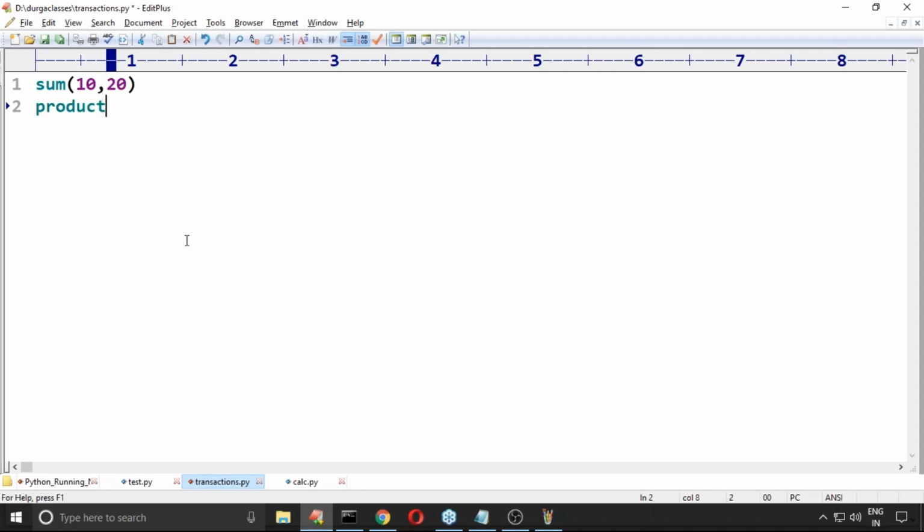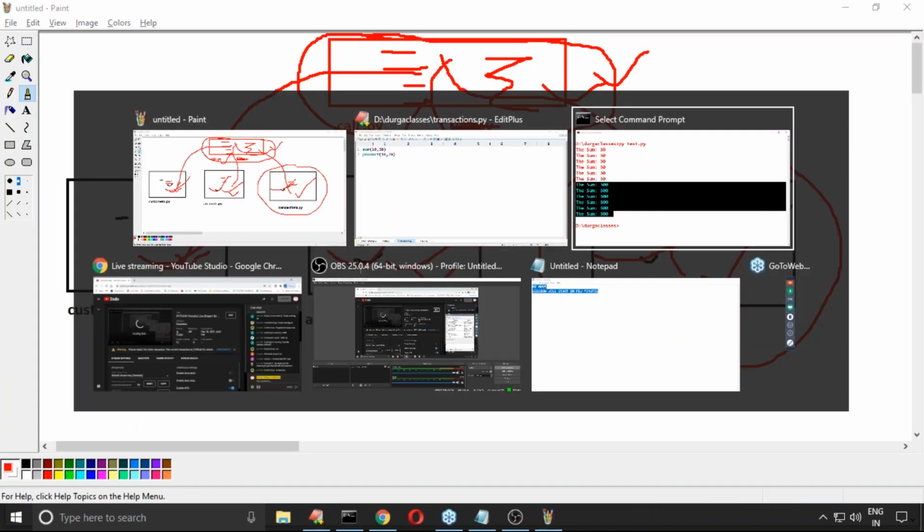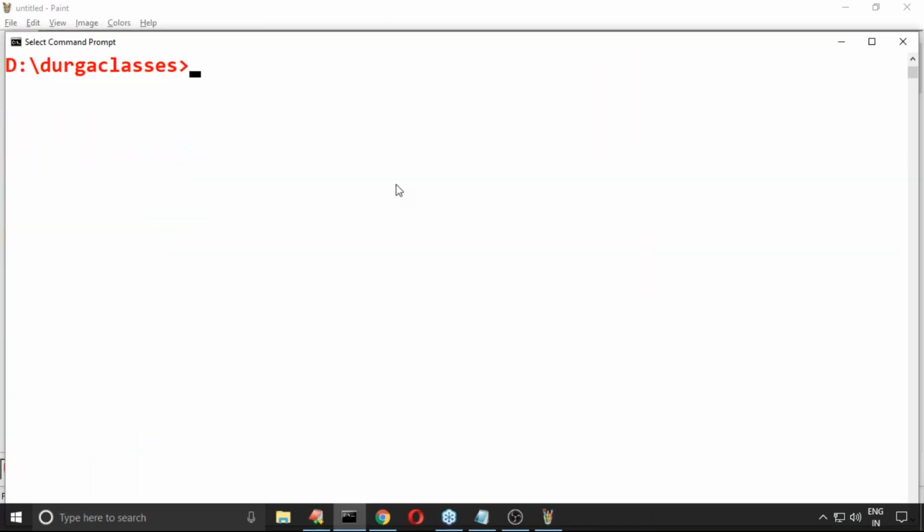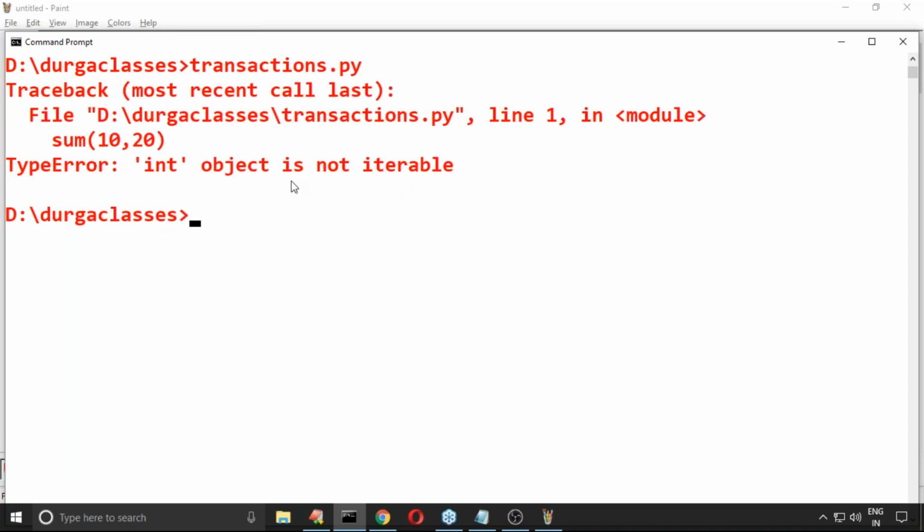Next, the product of 10, 20, like this I'm taking. Let me execute this transactions.py. Observe what will happen in transactions.py. Let me execute this one.